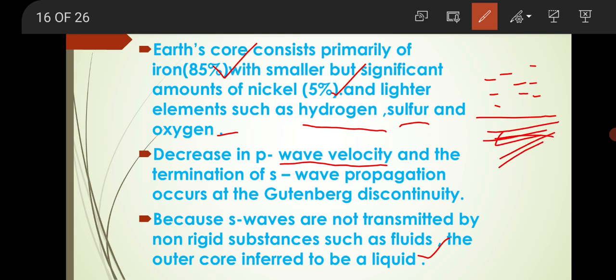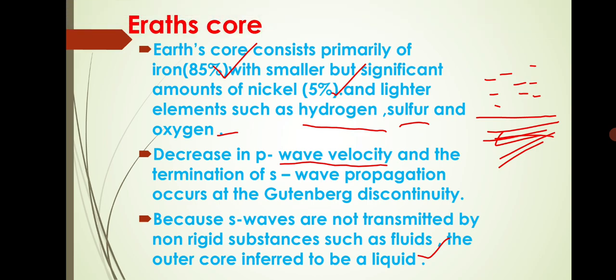The outer core is liquid, that's why S waves are not propagated through it, and P waves are decreased.